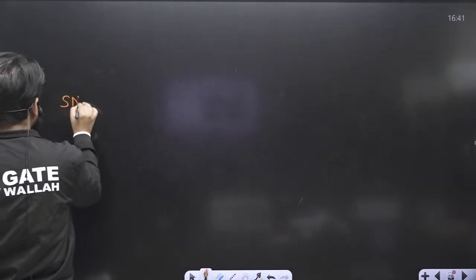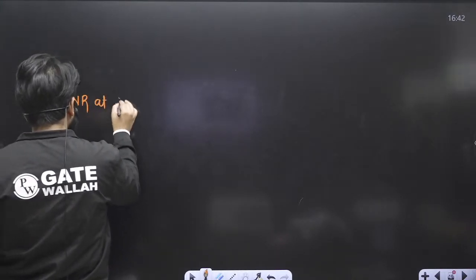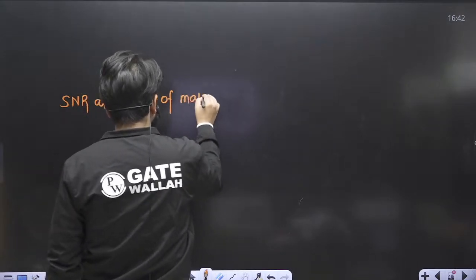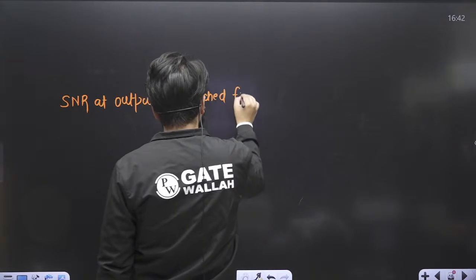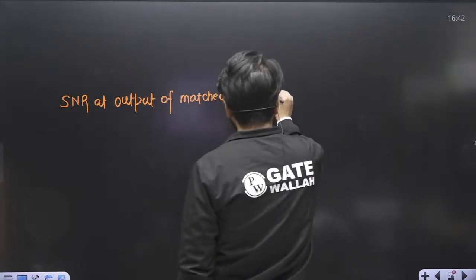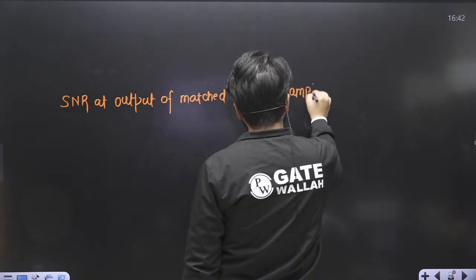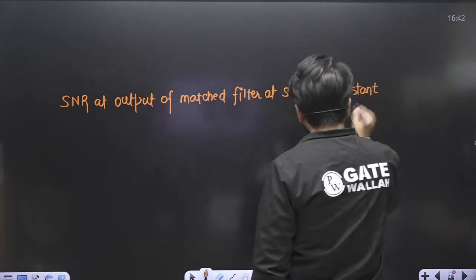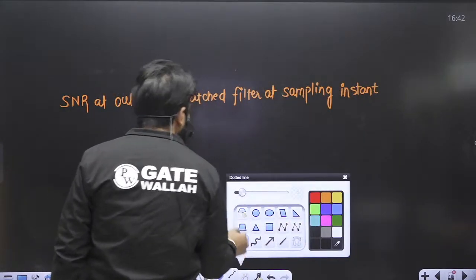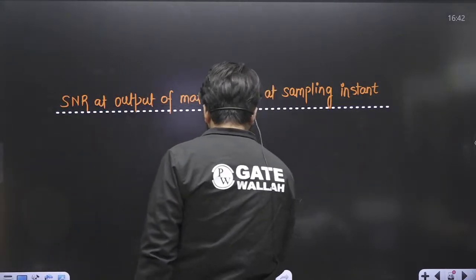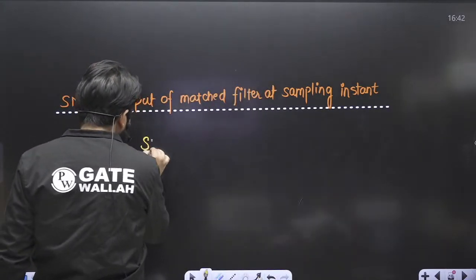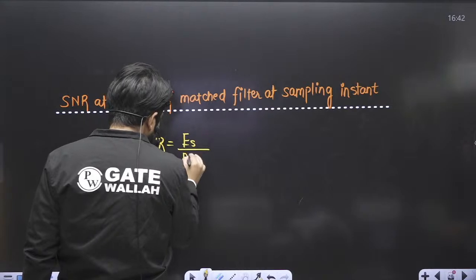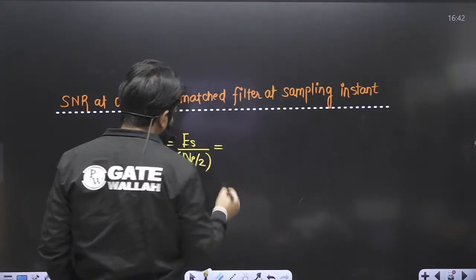You know the formula: signal to noise ratio at the output of the matched filter at the sampling instant. So if I want to calculate the signal to noise ratio, this is the energy of the input pulse divided by N0 by 2. What is the energy of the input pulse?